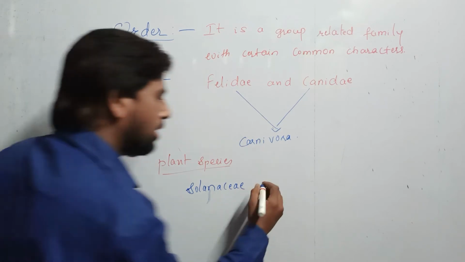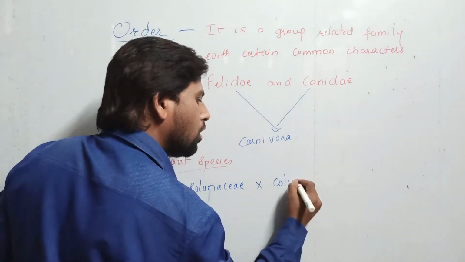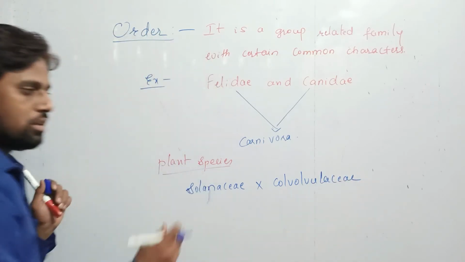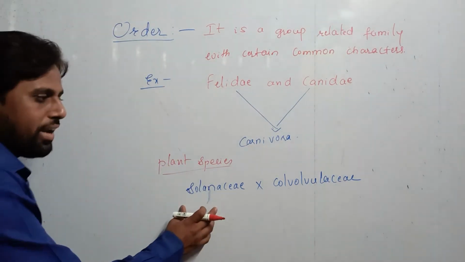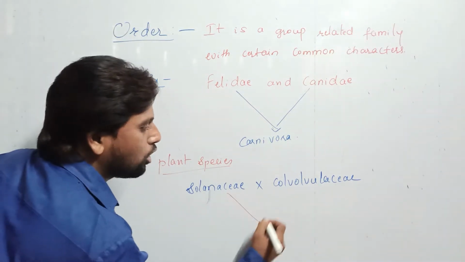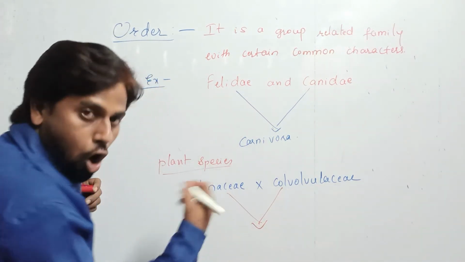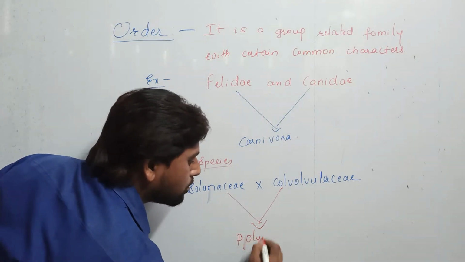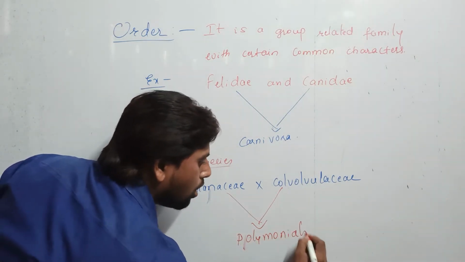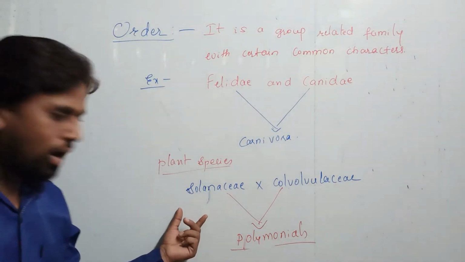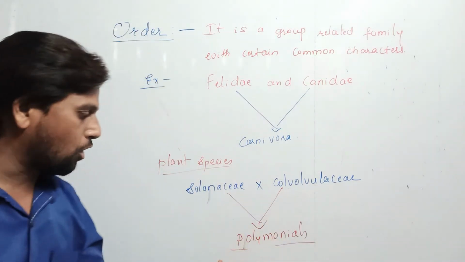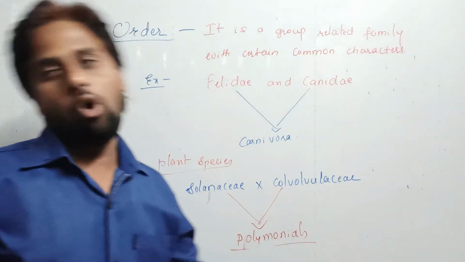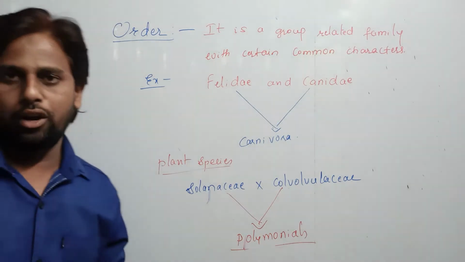This is one family. Another one, Convolvulaceae. Solanaceae and Convolvulaceae are going to be grouped under the same order, that is called as what? Polymonials. So this is what about the order, students.